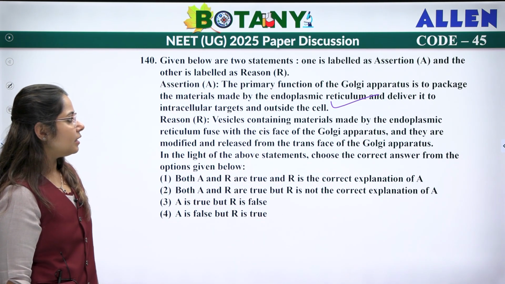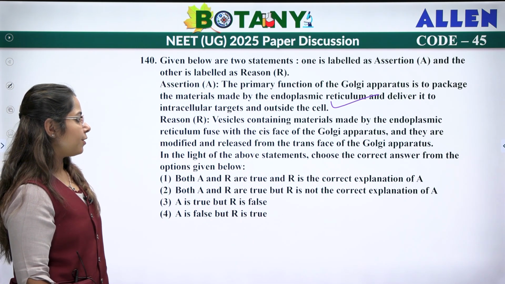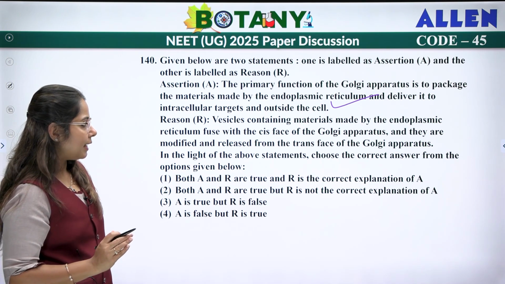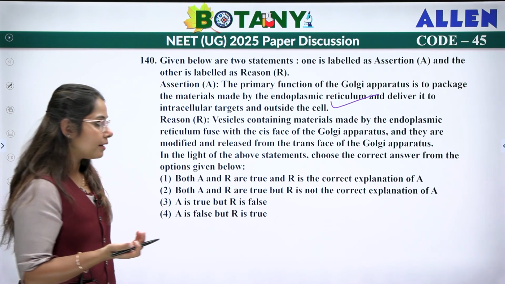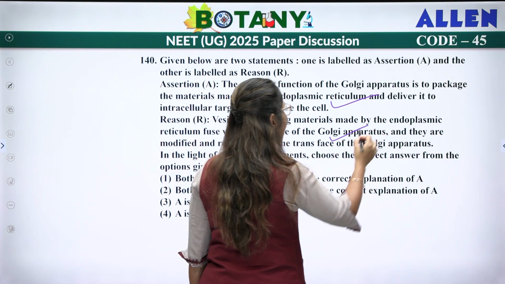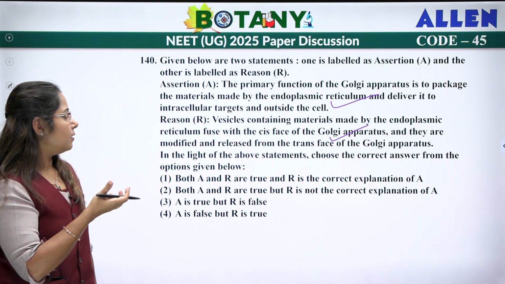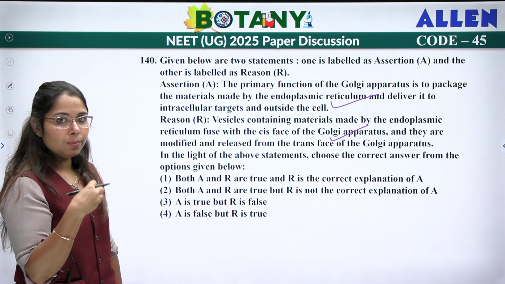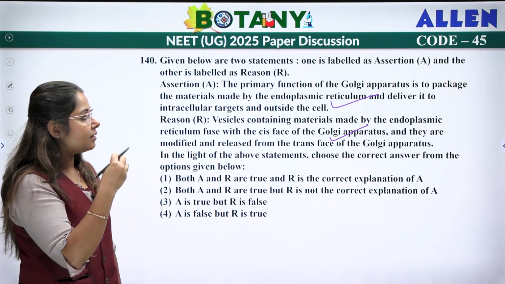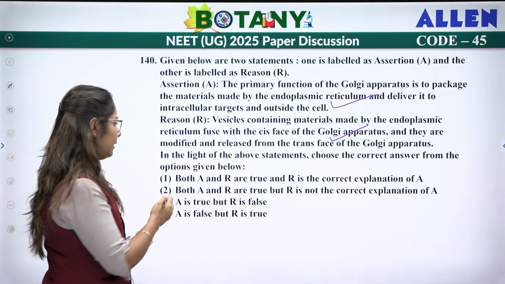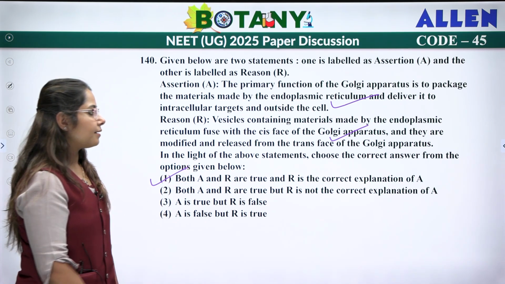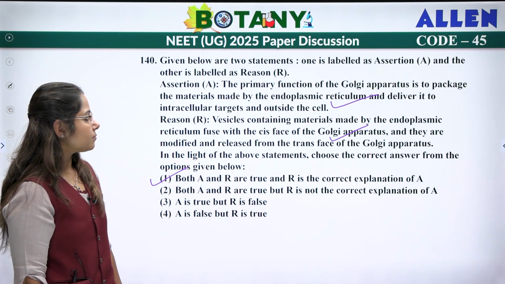Reason: vesicles containing material from the ER fuse with the cis face of Golgi, and they are modified and released from the trans face of Golgi. That is again a correct statement, and it explains how it packages material formed in ER and then delivers it to intracellular targets. So correct explanation also. So both are correct and R is the correct explanation of A.